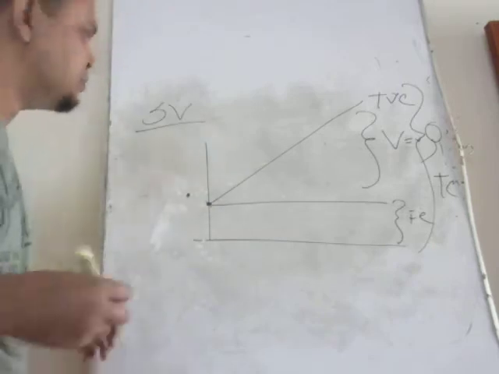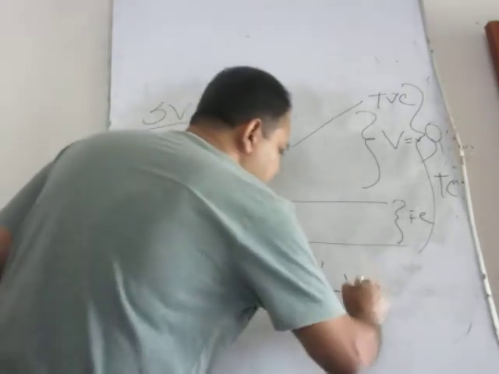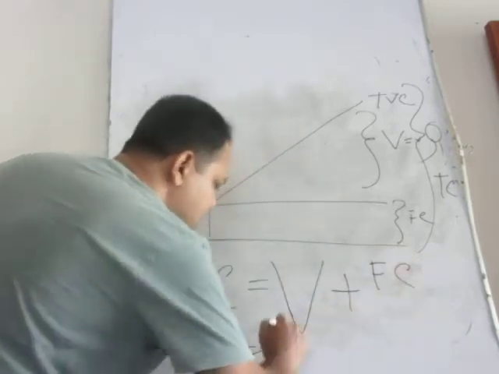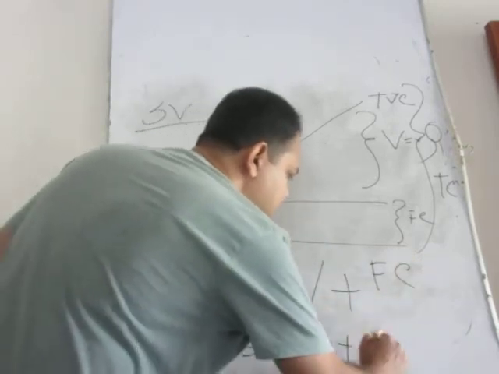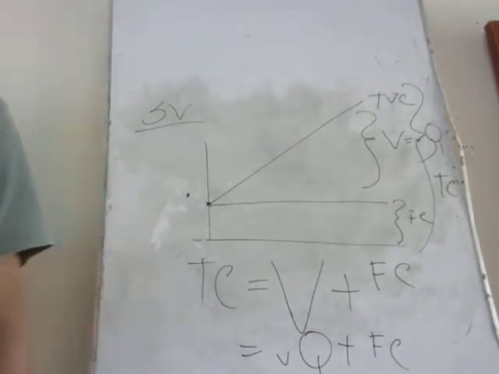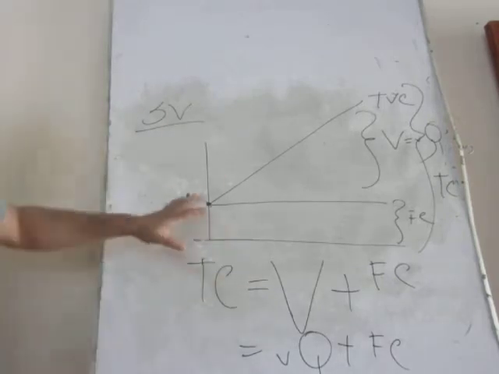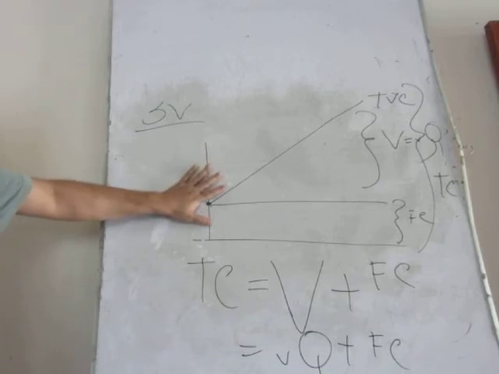That means TC equals total variable cost plus fixed cost, or TC equals VQ plus FC. So it is a kind of equation we will go through later on. So we can say any kind of total cost is an example of semi-variable cost.